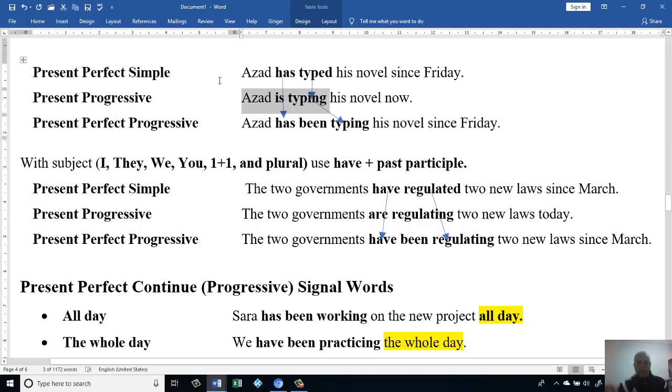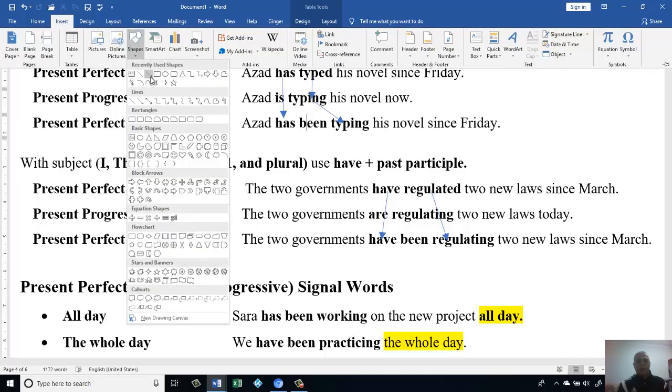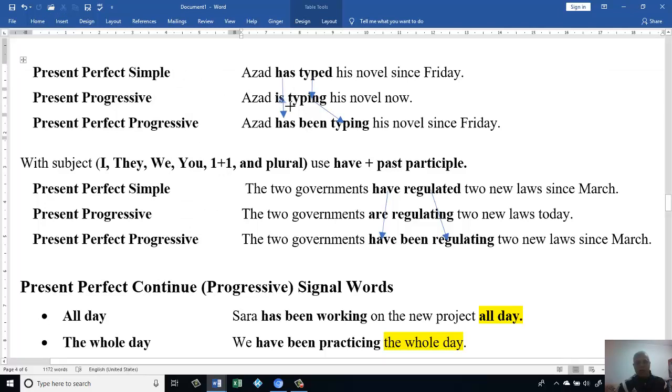Present perfect progressive. Azad is the subject, I just put it here, Azad. And then has is the auxiliary verb, I just put it here. Then if we look here, because we have is, if you remember, we said is is the be verb. It means exactly this, should be the same thing, so it will come here working as be. That's the reason we say it.